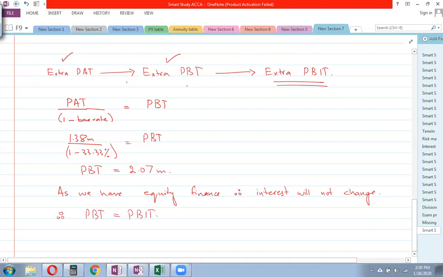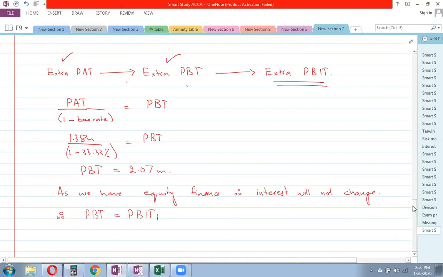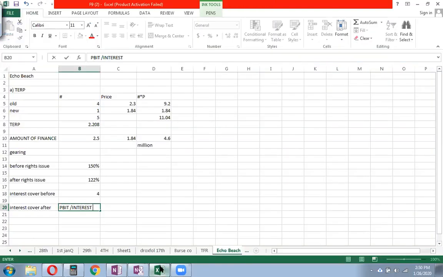Now I'm going to do the same in Excel, right? So interest cover, which is PBIT divided by the interest. Again, you don't have to do it, but I'm just doing it for your understanding, right? We have to find out the PBIT and the interest. We know the interest is 3 million as per the question. This is not changing. The PBIT is 12, but now we're going to have the additional PBIT, right? So we have to find out the additional PBIT, and we have to do some working for this, right?